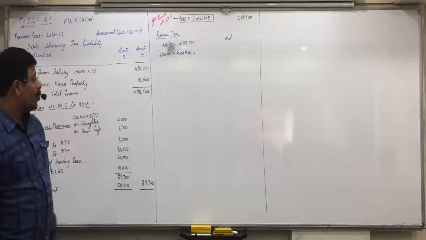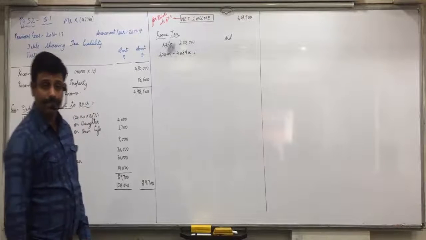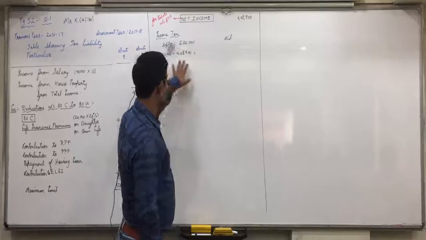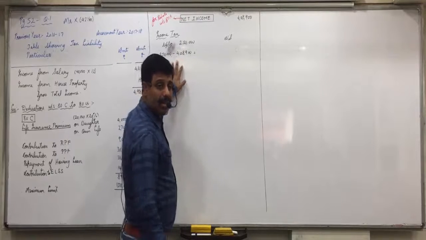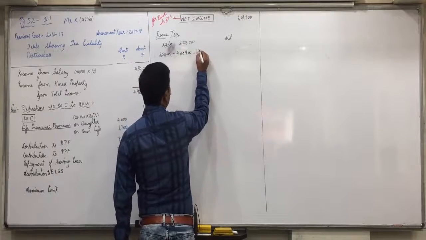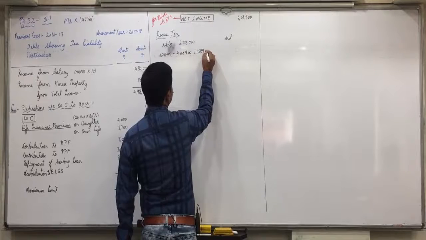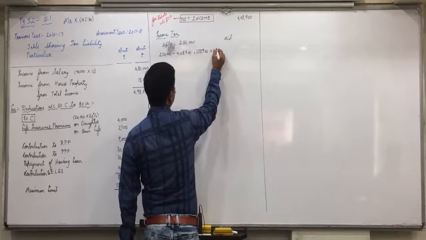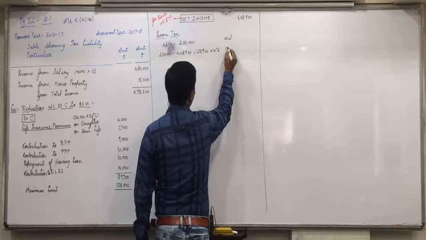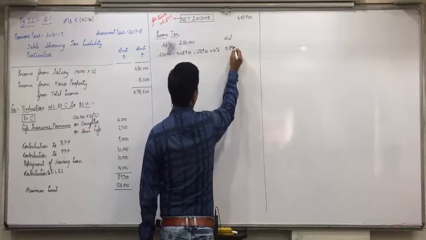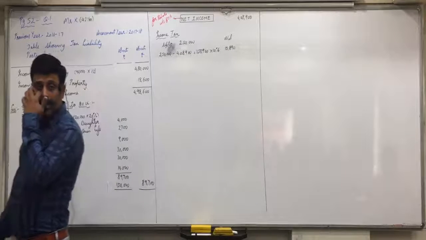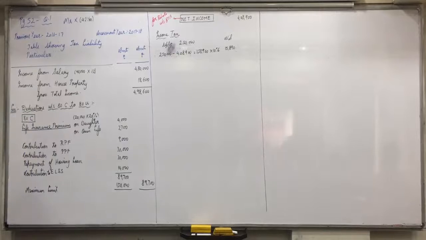What is this gap? 1,58,900, from 2,50,000 to 4,08,900. What is his income in this range? 1,58,900. On that he has to pay 10% tax, 15,890. Any confusion in this?